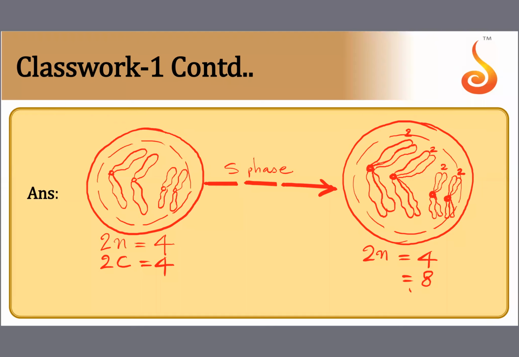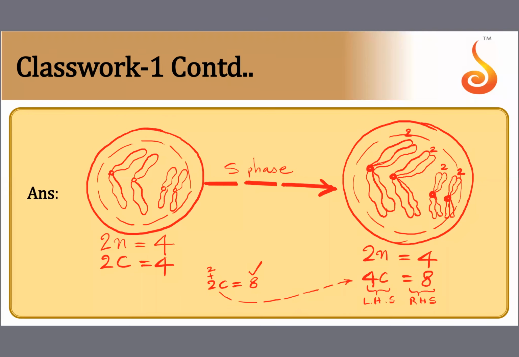See, if the RHS has become double, then the LHS also you have to make it double, no? So you should not write it as 2C is equal to 8. What should you write it as? You should write it as 4C is equal to 8. If you say 2C is equal to 8, it is wrong. Because the RHS got doubled into 8, you have to double this side also. So this one becomes 4C is equal to 8.